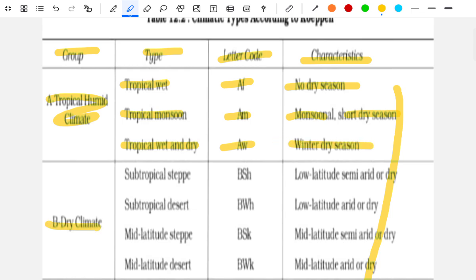Group B, dry: subtropical steppe, BSh, low latitude semi-arid or dry. Subtropical desert, BWh, low latitude arid or dry. Mid latitude steppe, BSk, mid latitude semi-arid or dry. Mid latitude desert, BWk, mid latitude arid or dry.